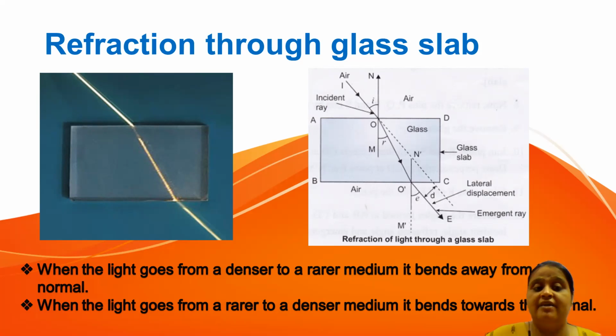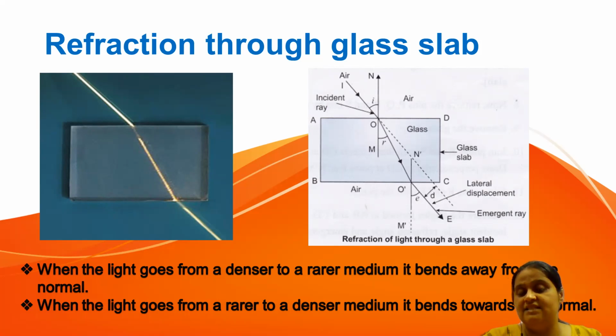It depends from which medium to which medium it is entering. Like if you are entering from rarer to denser medium, or you can say from air to glass, right? Air is a rarer medium, it is less dense, and you see that the glass slab has more density. So the ray of light is passing from rarer to denser medium, what will happen? The ray of light will bend towards the normal. It will bend towards the normal. As you can see in the second picture, angle i is more than angle r.